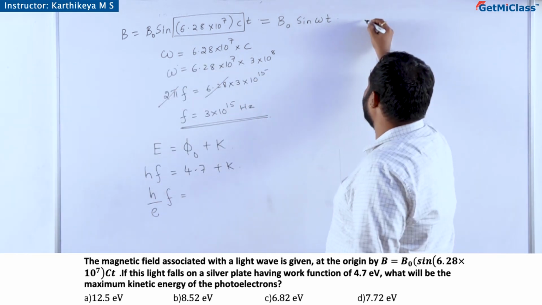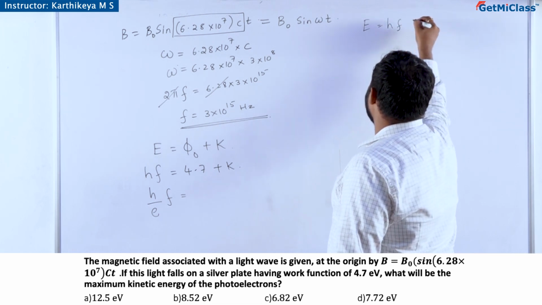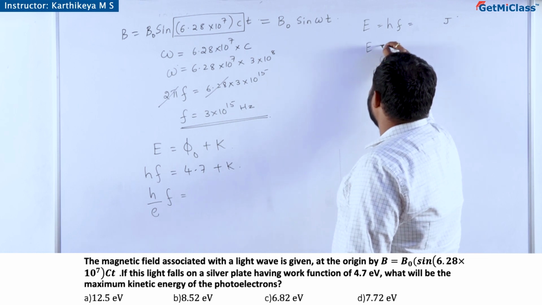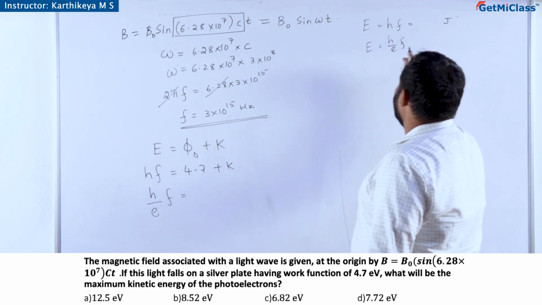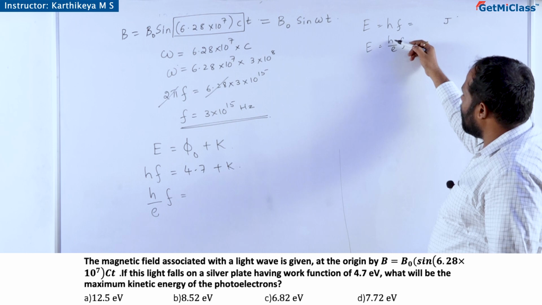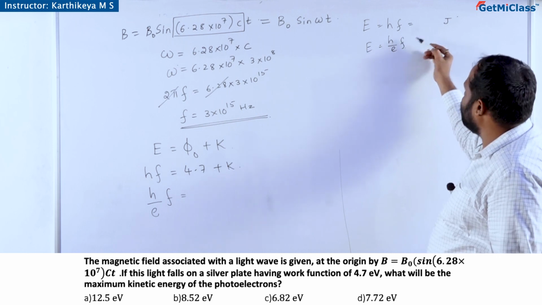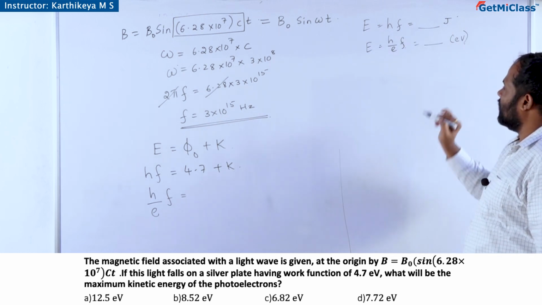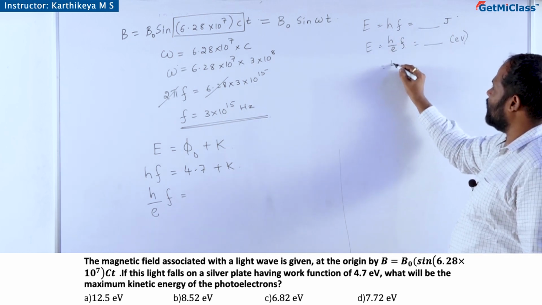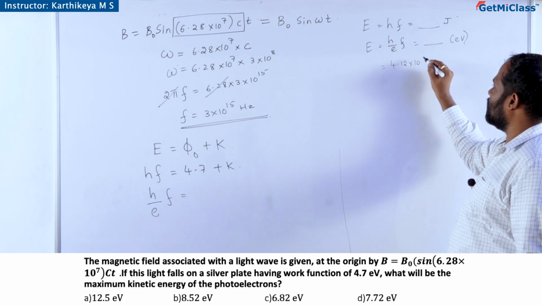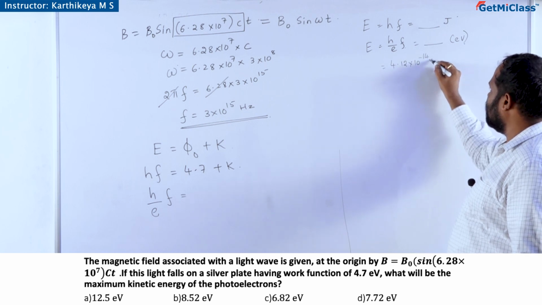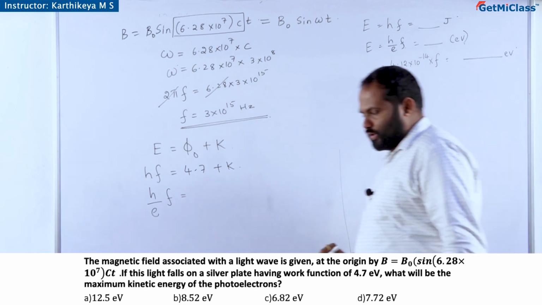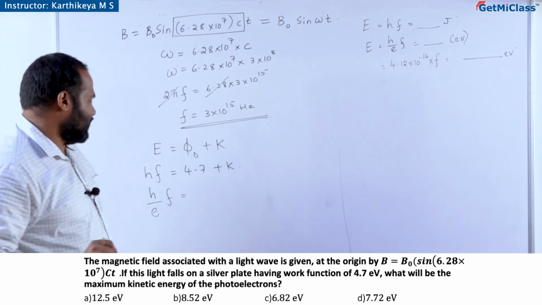So, h by e into f, if you give, that will be giving you energy in terms of electron volts. E is equal to h into frequency will give you energy in joules. So, if you take the ratio of h by e and multiply it with frequency, that will give the value in electron volts. Now, h by e has got a fixed value, that is 4.12 into 10 to the power minus 14 into f, that will give you the answer in electron volts, which I am going to substitute here.